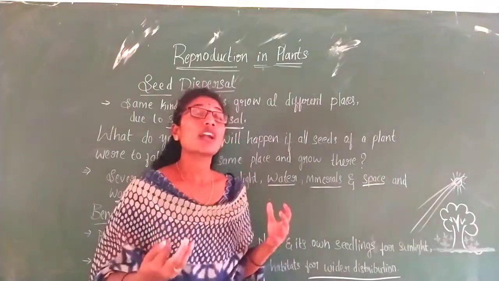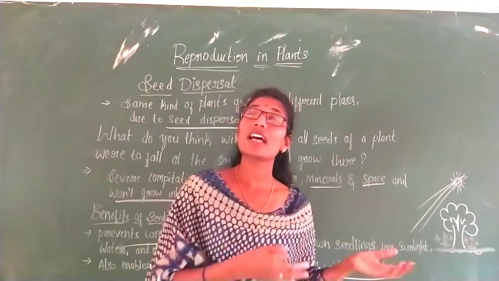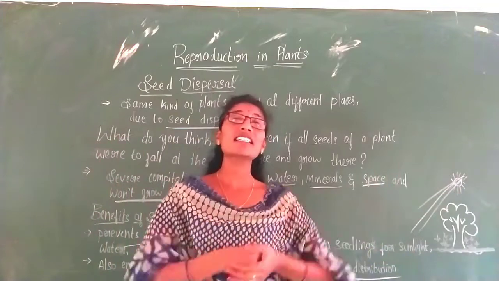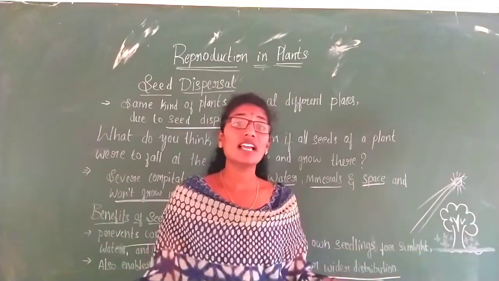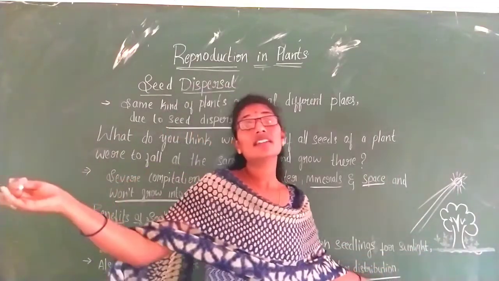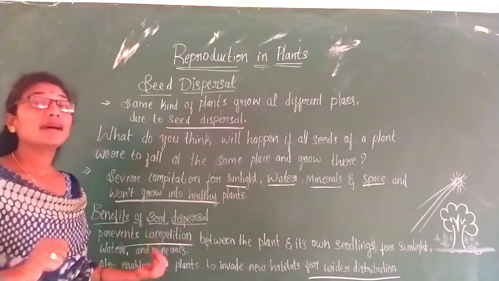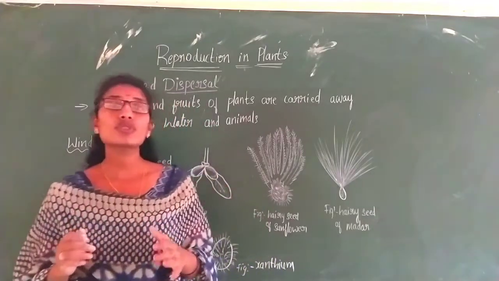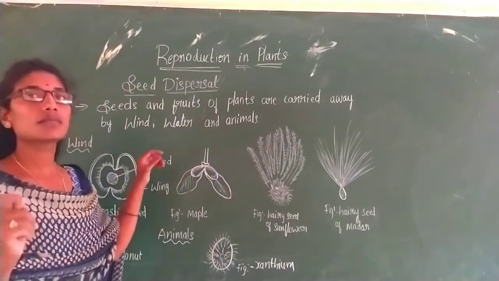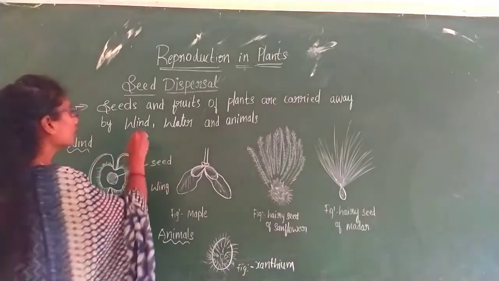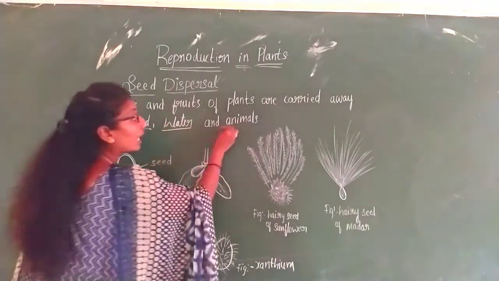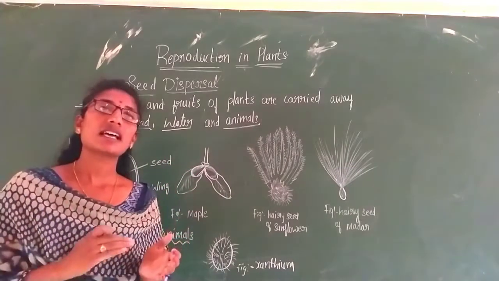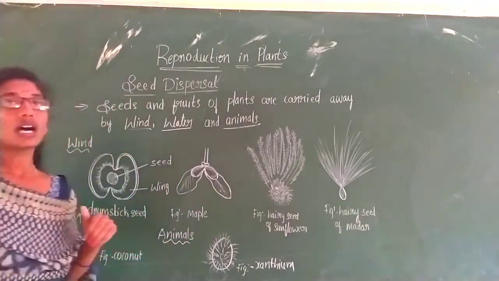Like this, so what happens here? The same marigold plant is going to grow in different places. So by this, seed dispersal will help in wider distribution of this plant. These are the benefits of seed dispersal. So these seeds and fruits of a plant are being dispersed by means of wind, water and by animals. So by these means, yes, these seeds have been dispersed from one place to another place.